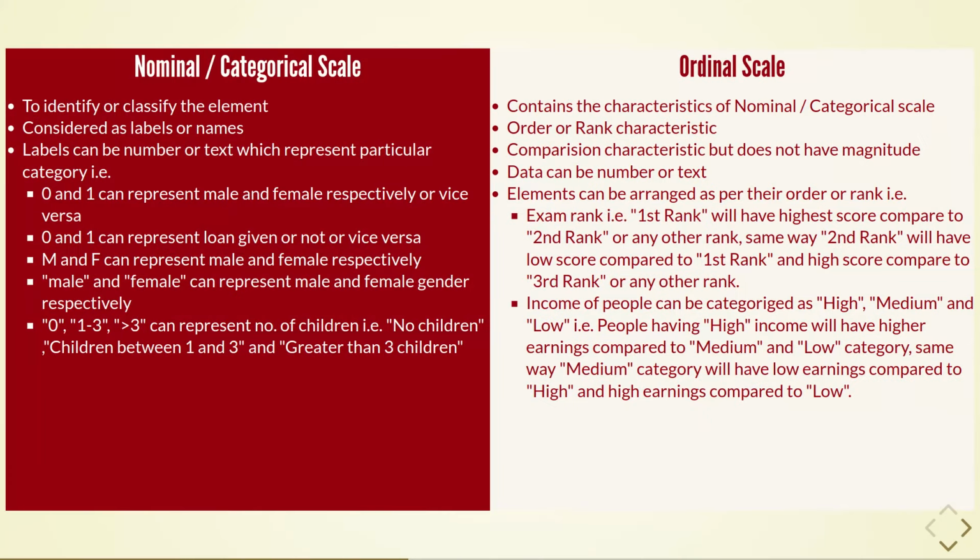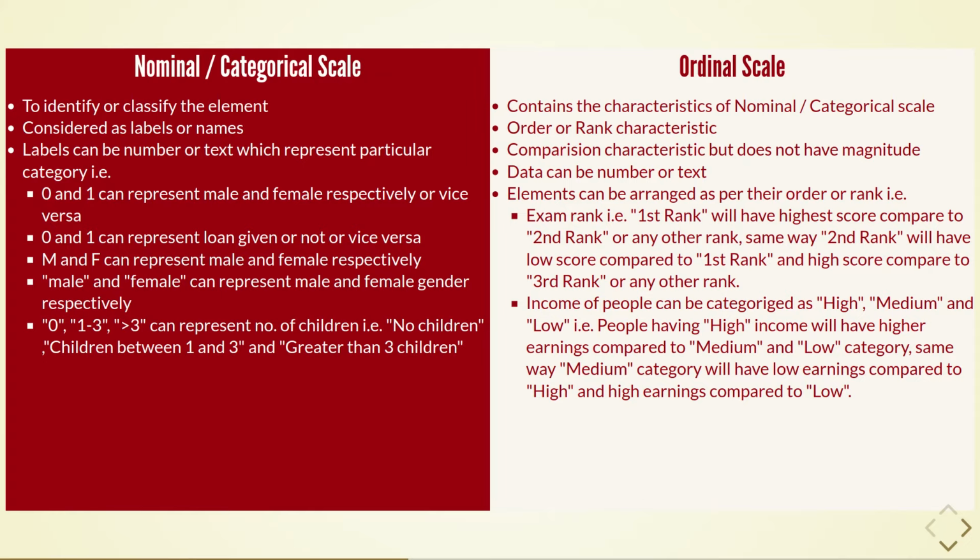Let's look at the nominal scale first. Nominal data is also known as categorical data. It is used to classify or identify the element. It can be considered as labels or names. Labels can be number or text which represent a particular category.